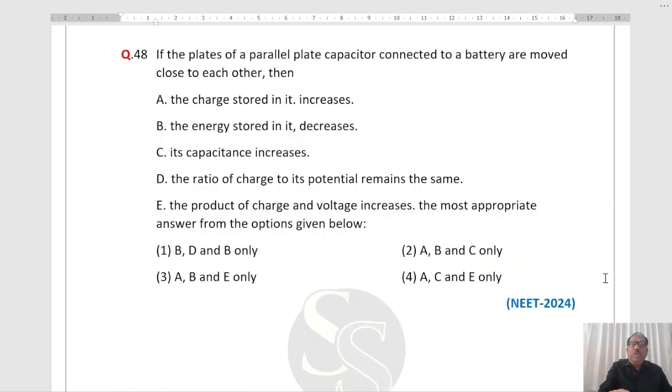Question is, if the plates of a parallel plate capacitor connected to a battery are moved close to each other, then charge storage increases, energy storage decreases, capacitance increases, ratio of charge to its potential remains the same, and product of charge and voltage increases. The most appropriate answer from the given. We have to choose one of the correct answers, right?